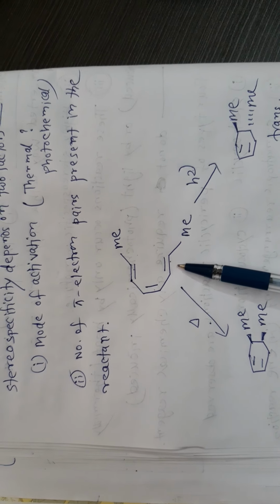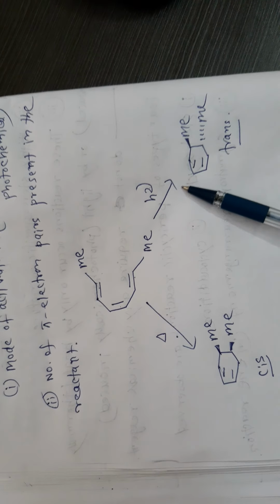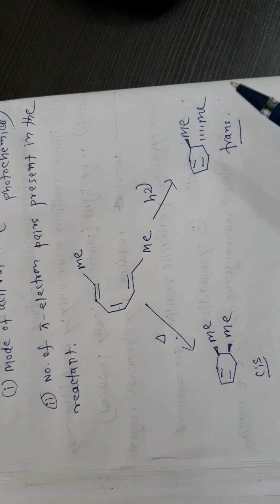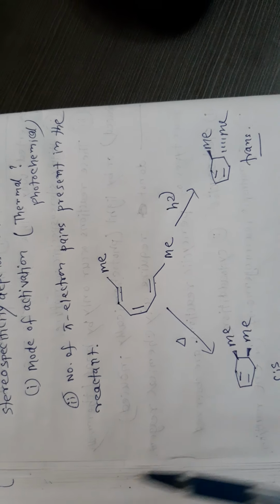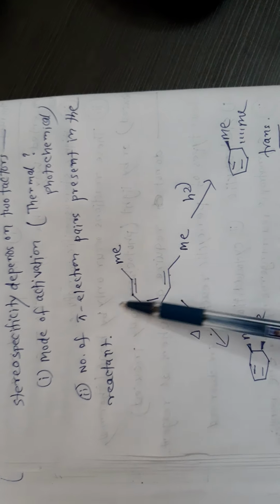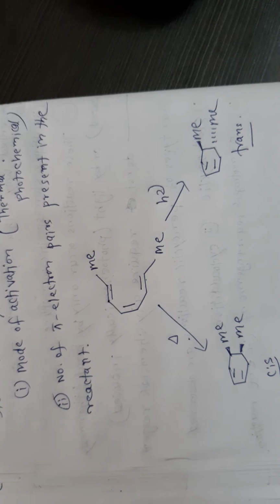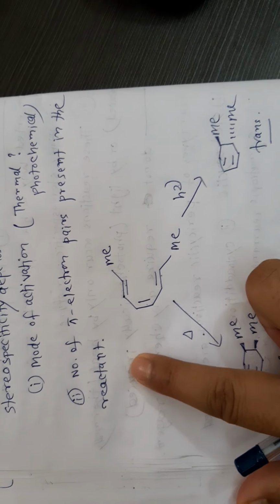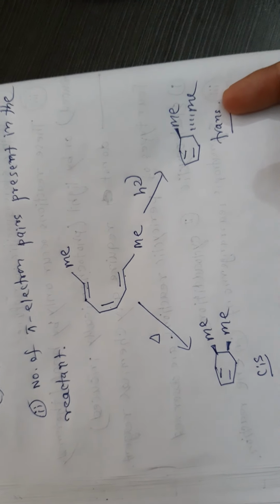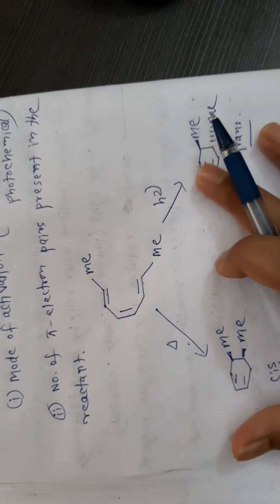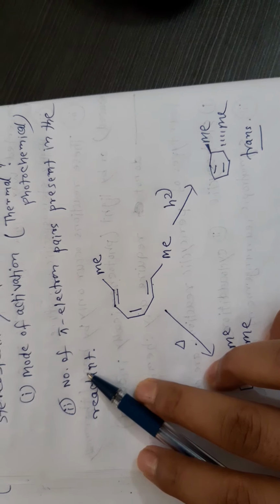So if we consider this reactant in presence of heat, it will give the cis product. In presence of H nu, or photochemically induced, it gives the trans product. Okay, this is one: the mode of activation. Let us consider the second point, the number of pi electron pairs present in the reactant. Don't worry, I will explain this cis or trans product formation later. First, let me discuss the second point.